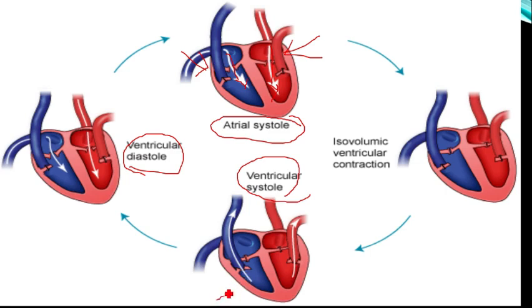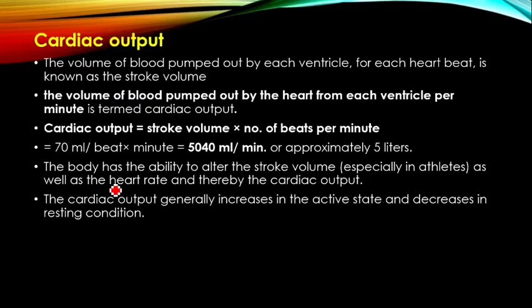Ventricular systole means contraction of both ventricles, which leads to flow of blood from the right ventricle to the pulmonary artery and the left ventricle to the aorta. Finally, ventricular diastole means relaxation of both ventricles, which leads to opening of the tricuspid and bicuspid valves again. Again the blood flows slowly from both atria to both ventricles. That is about the cardiac cycle.